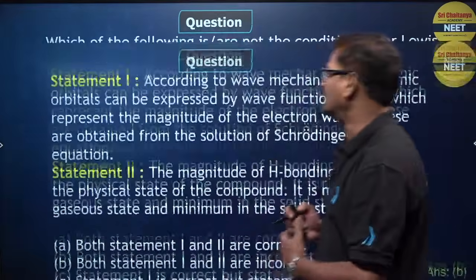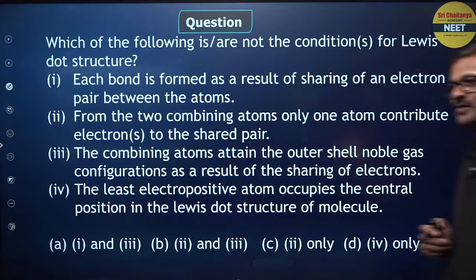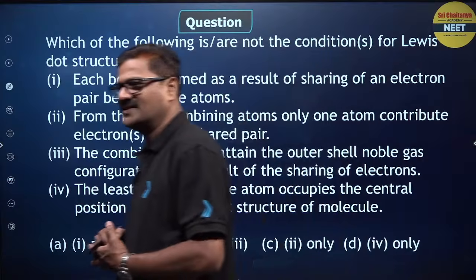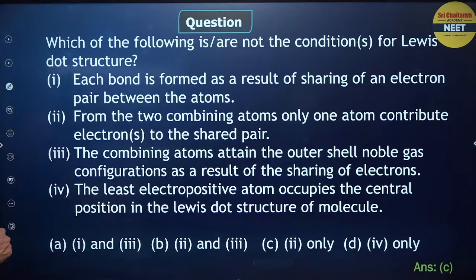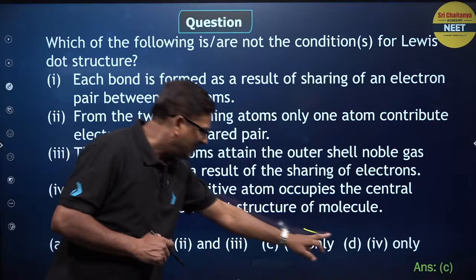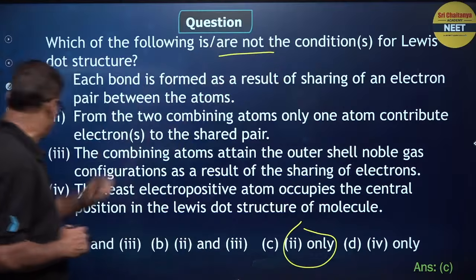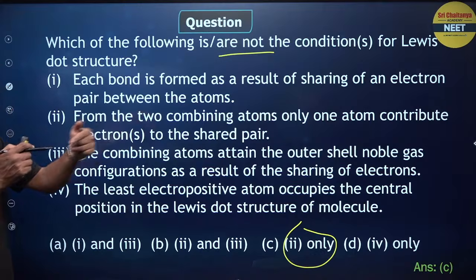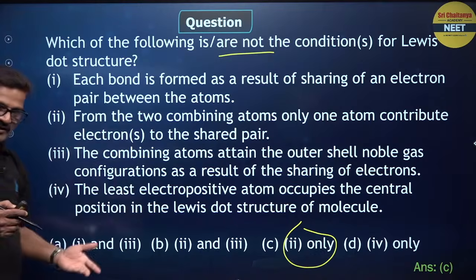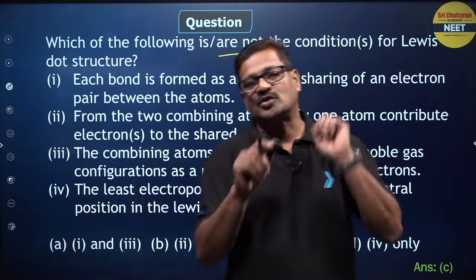Now come on, let us see one more. Which of the following is not a condition for the Lewis structure? I give the MHT CET examination next month. In this case, I would say only 2 is the correct one, or not. So only 2 is not. From the 2 combining atoms, only 1 atom contributes the electron. This is wrong. By the definition of a covalent bond, both the atoms should contribute, isn't it?